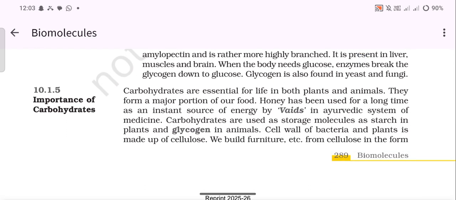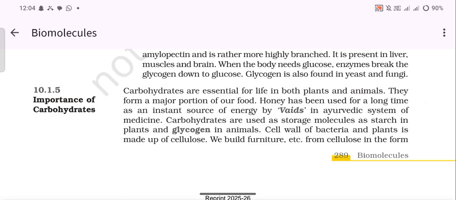Our next topic is importance of carbohydrates. Carbohydrates are essential for life in both plants and animals. They form a major portion of our food. Honey has been used for a long time as an instant source of energy by Vaids in the Ayurvedic system of medicine.